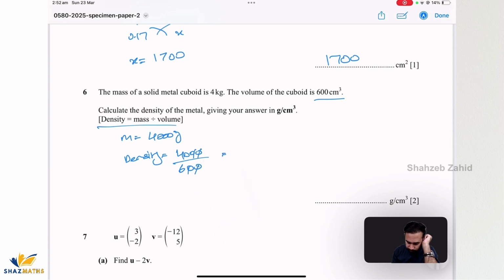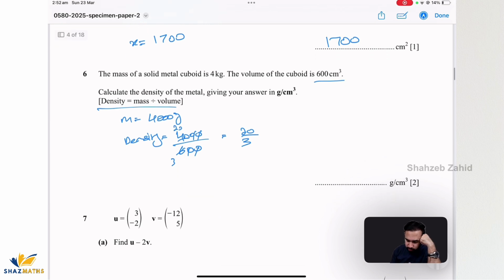Zeros go away. 40 over 6, I'm just going to cancel them out with 2. So 2 times 3 is 6, and 2 times 20 is 40, which is 20 by 3. And it says calculate the density of metal, giving your answer in gram per centimeter cube. So now this is a fraction.